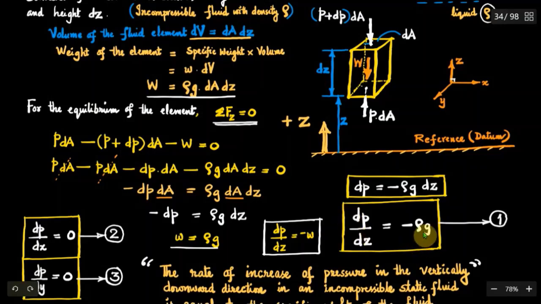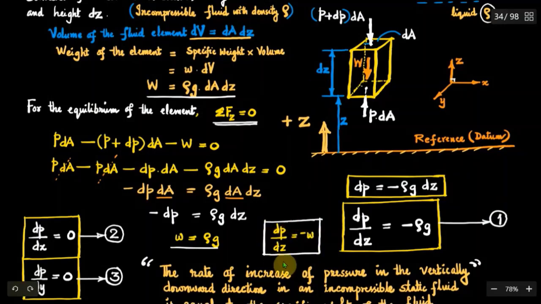We know that rho into g is the specific weight. Therefore, dP by dz is equal to minus w. dP by dz represents the rate of pressure variation in the z direction. Remember, z is positive in the vertically upward direction.